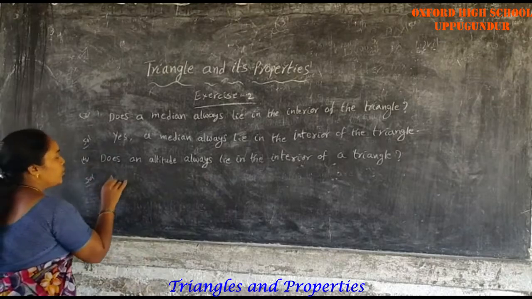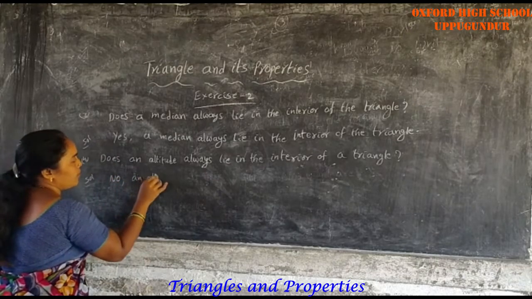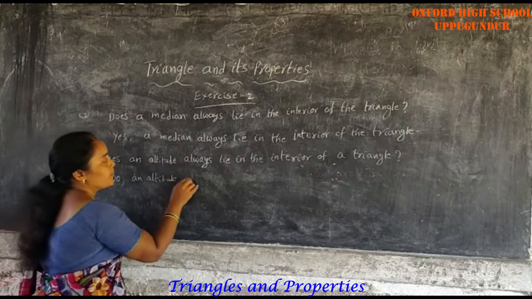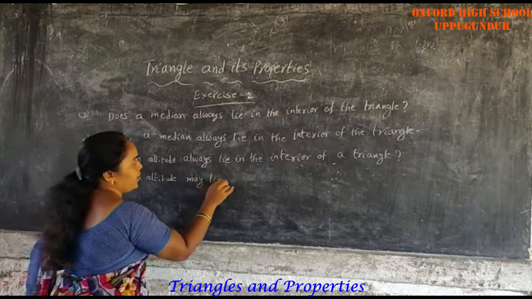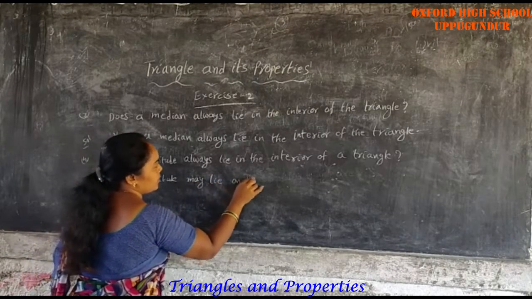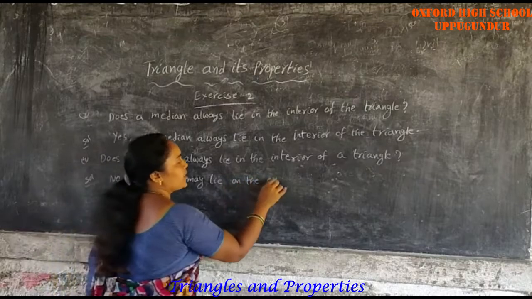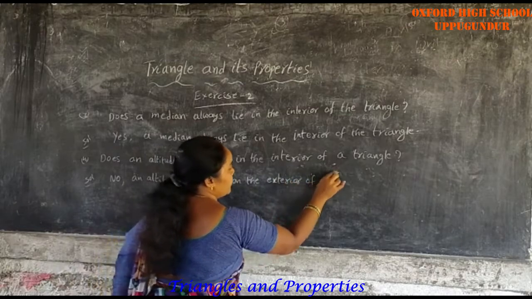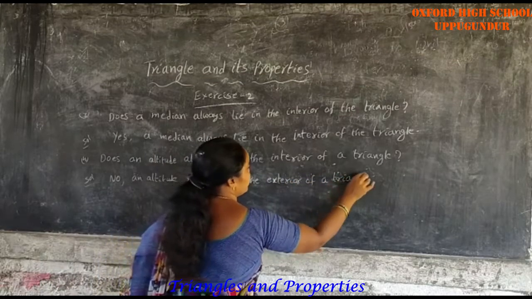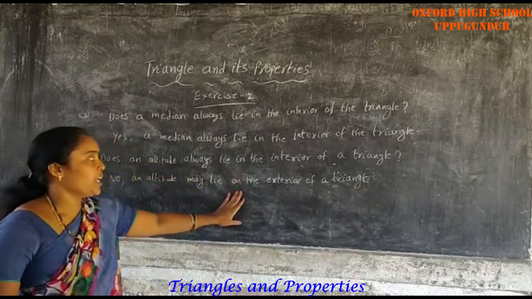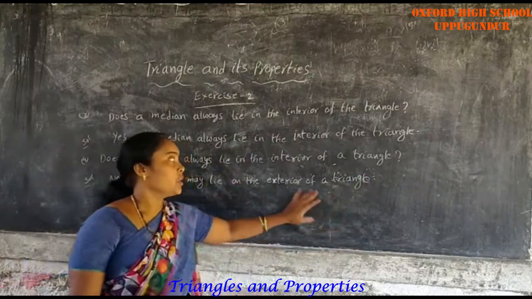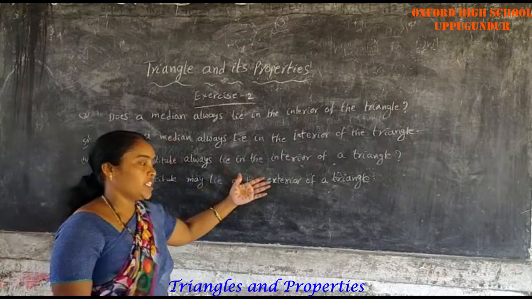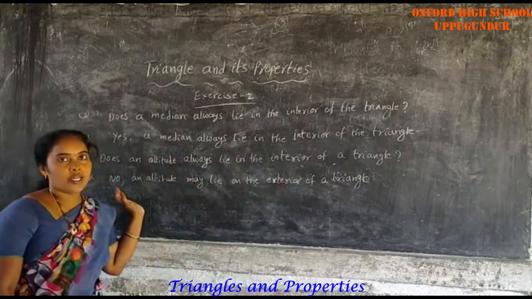Solution. No. An altitude may lie on the exterior of a triangle. No, an altitude may lie on the exterior of a triangle. A median lies only in the interior. An altitude may lie in the exterior or interior. Okay, understood? This is the fourth one.